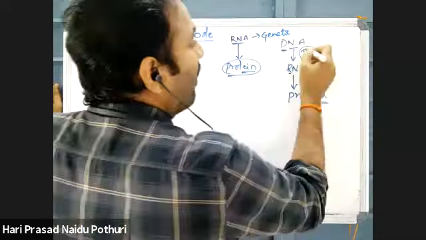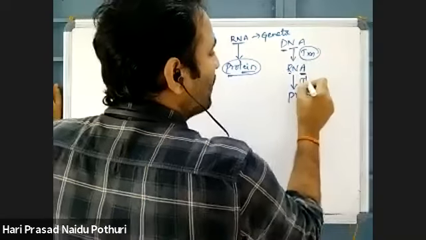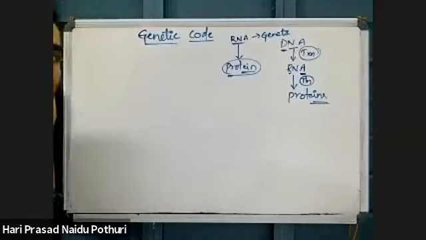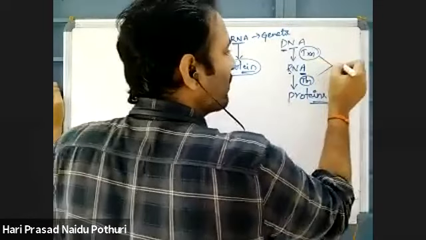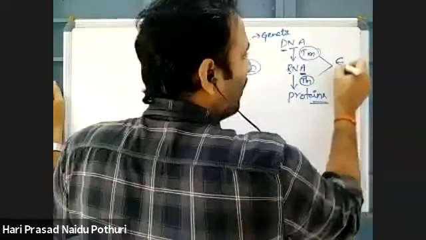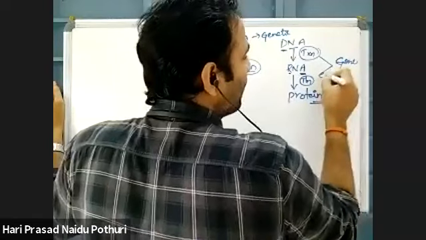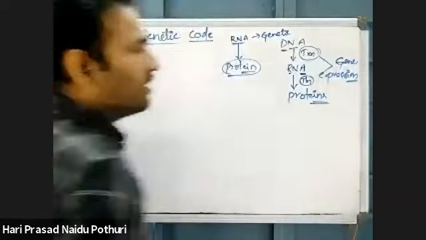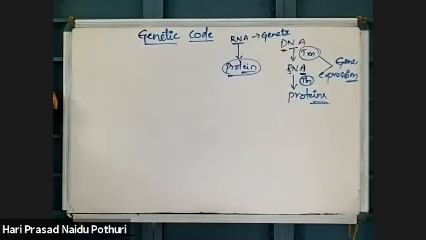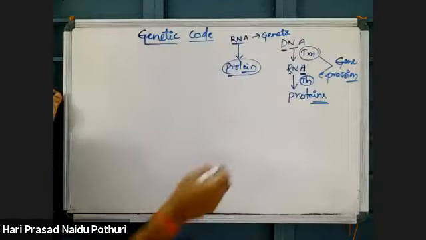DNA based RNA synthesis is transcription, and RNA based protein synthesis is called translation. So as both transcription and translation combine, we can call them gene expression. What is gene expression? Genes will express into character. This is gene expression.